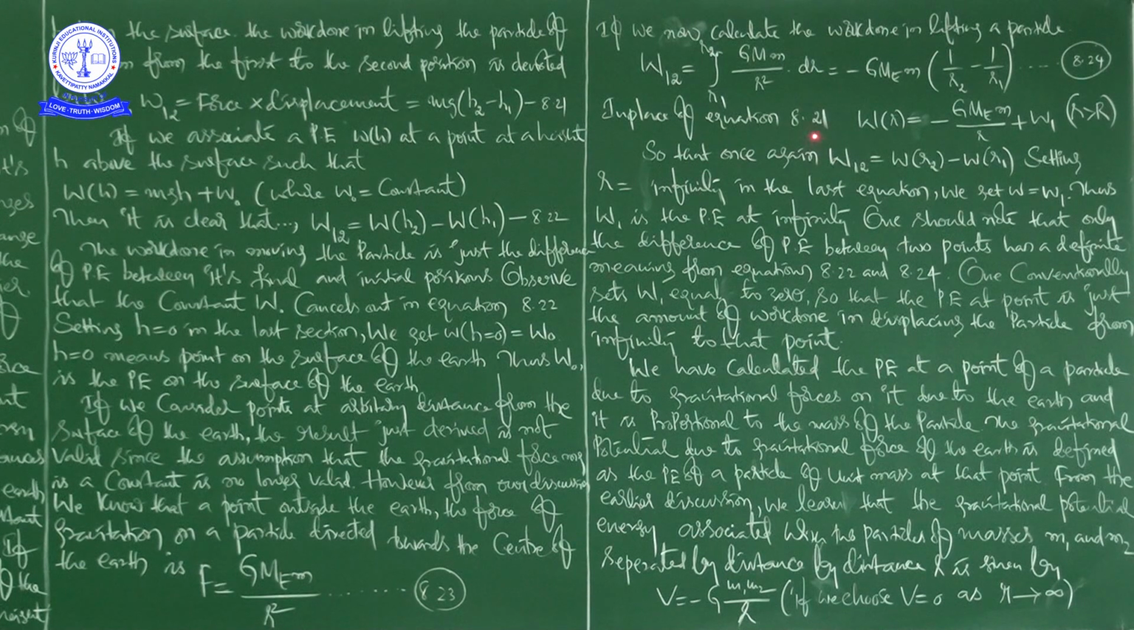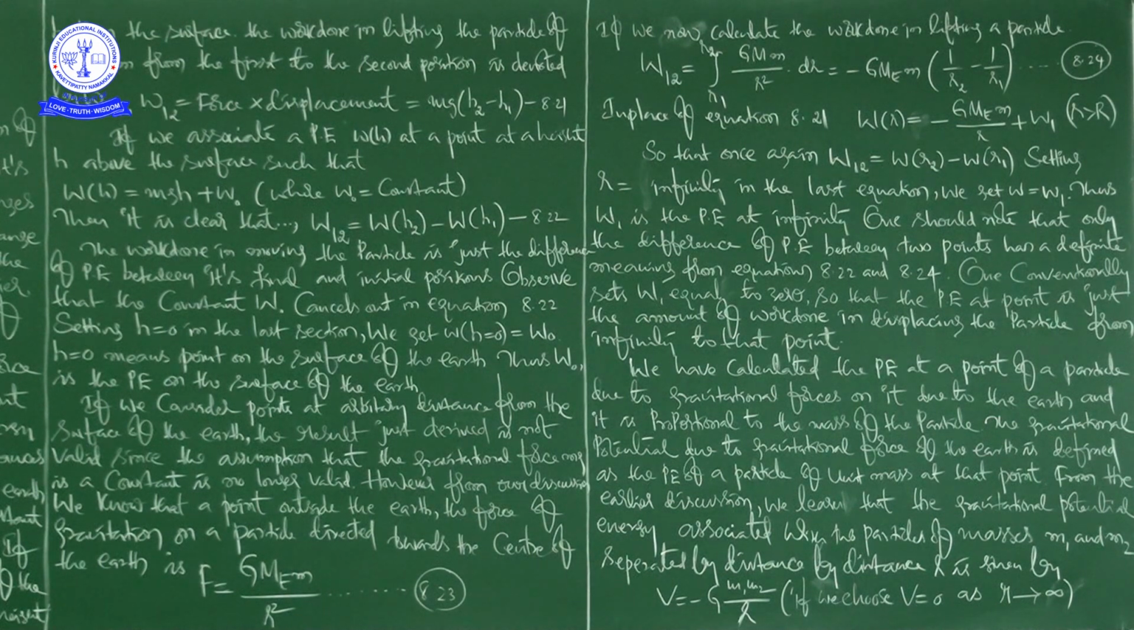In place of equation 8.21, you can write W as a function of r distance is equal to minus G M E m by small r plus W1. Here small r is greater than capital R, the radius of the earth, and it is the distance of the particle from the center of the earth. So once again, W12 is equal to W of r2 minus W of r1.